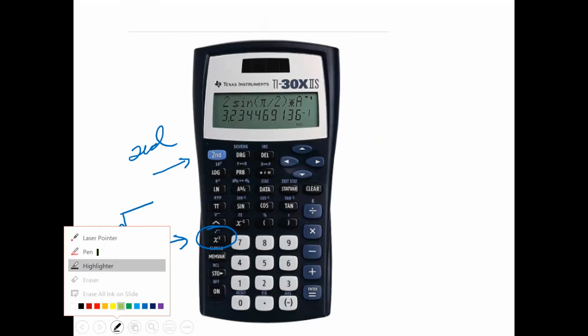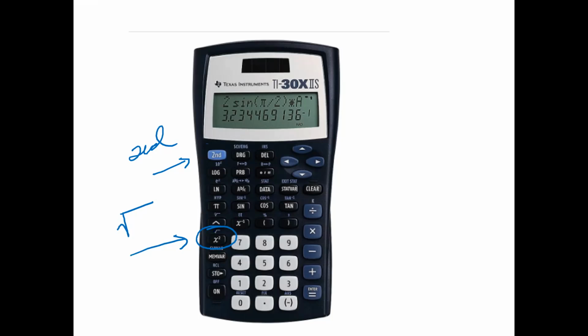If you're having difficulty figuring out where the square root button is, the square root button is right here, this little symbol right there. But in order to reach that, because it's not on the button, it's behind the button, you gotta click the second button first on your calculator in order to get to the square root. So just so you know where that button is.